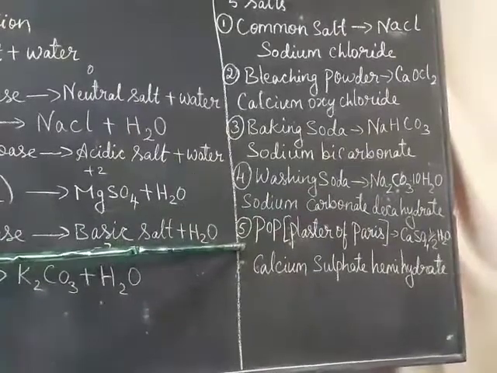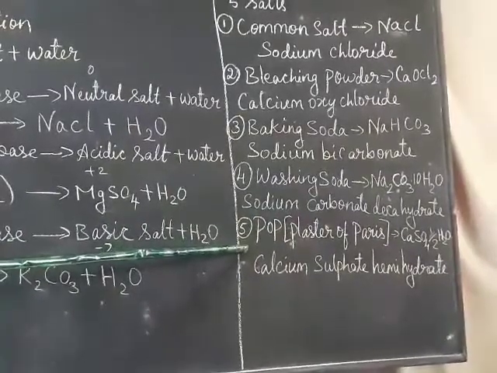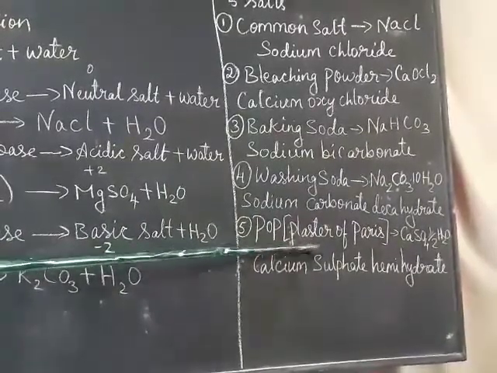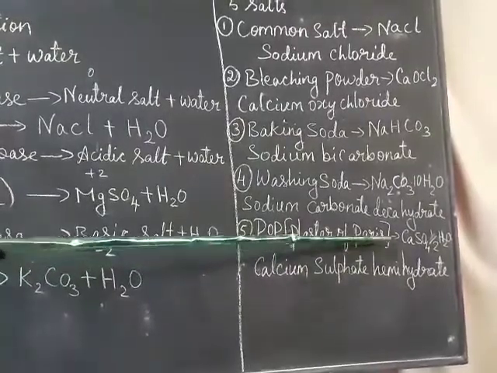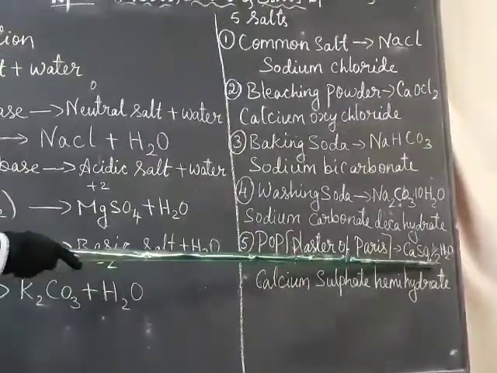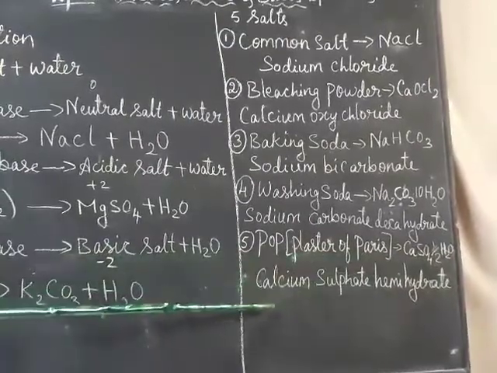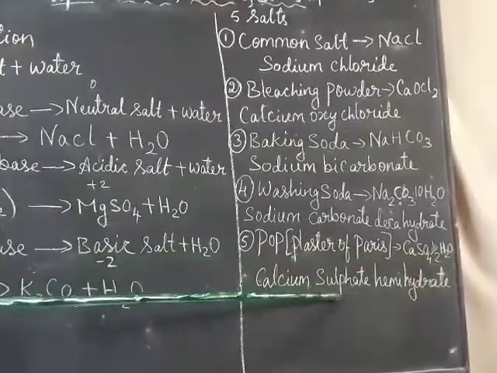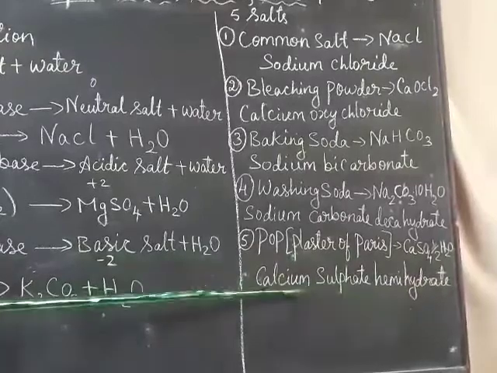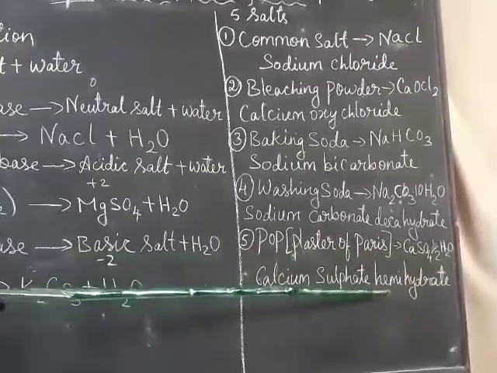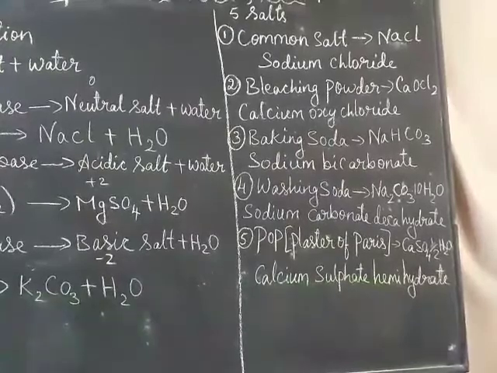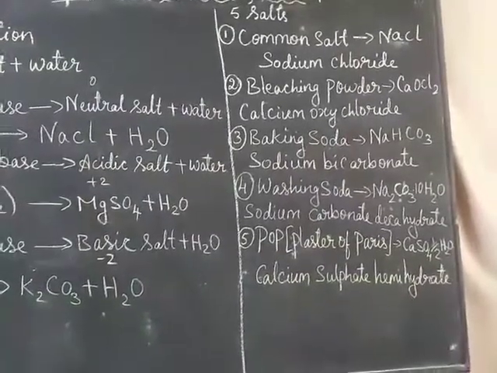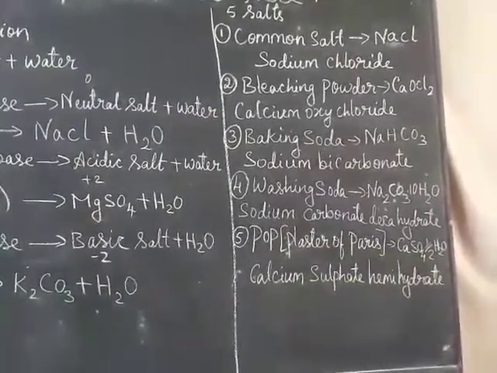Then the last one in your chapter is POP, plaster of Paris. What is it? CaSO4.½H2O. What is the name here? Calcium sulfate hemihydrate. This is what it is. Now further we are going to learn one by one how each is made and the uses of it.